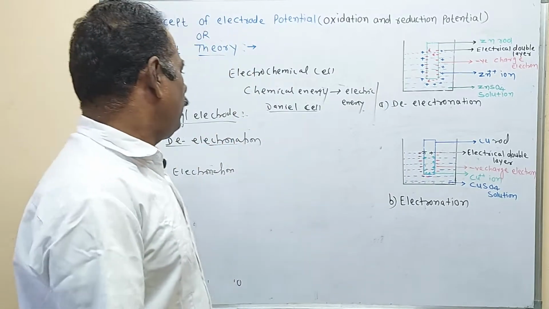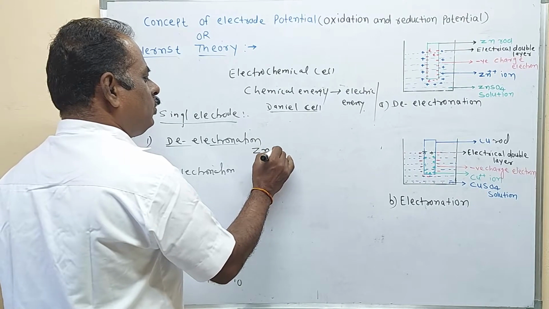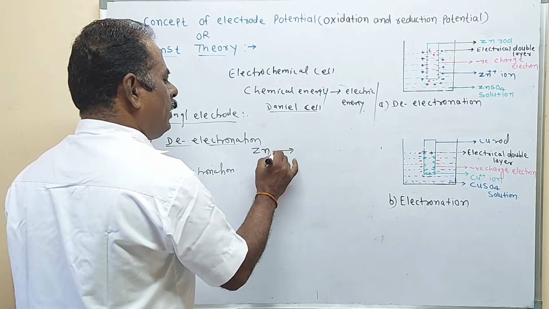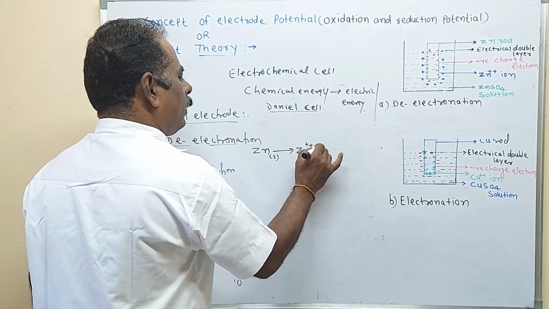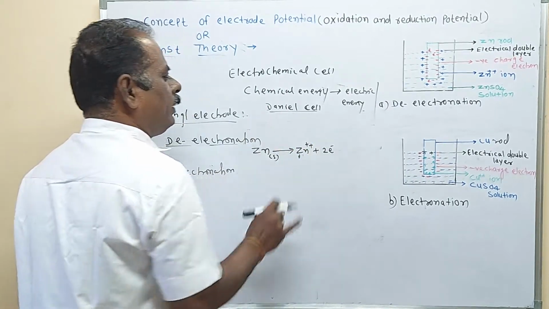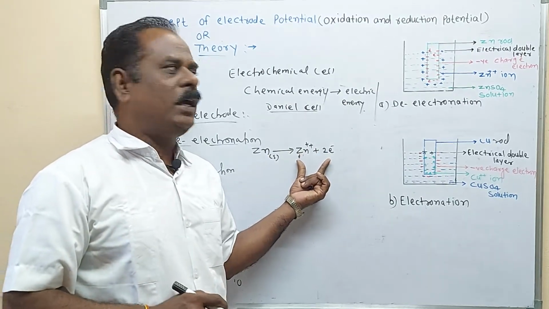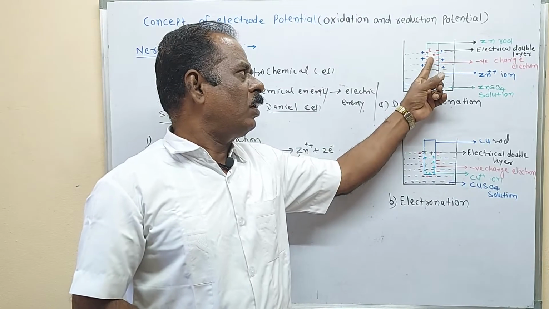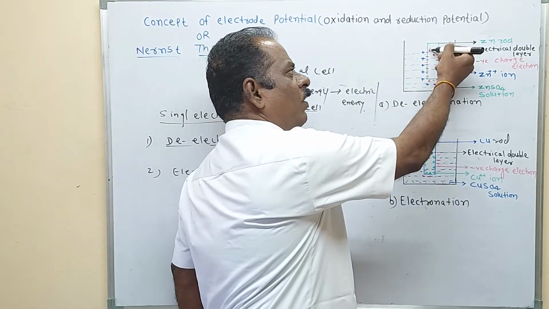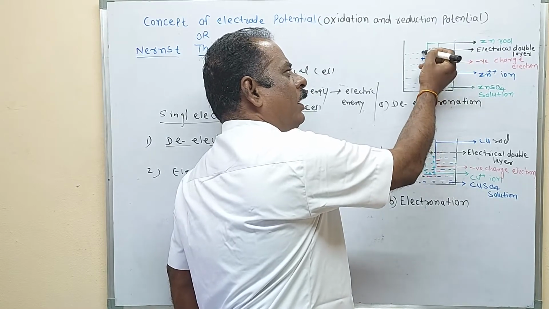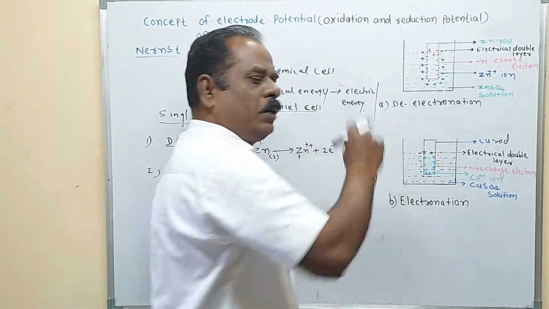Understand what happens here when the zinc rod is dipped in the zinc sulfate solution: zinc metal has the ability to lose electrons, and there is a double layer. There is an attraction between the opposite charges, electrons and cations. Therefore, negative charge is accumulated on the surface of the metal, and cation charge is accumulated around the metallic rod in the solution.